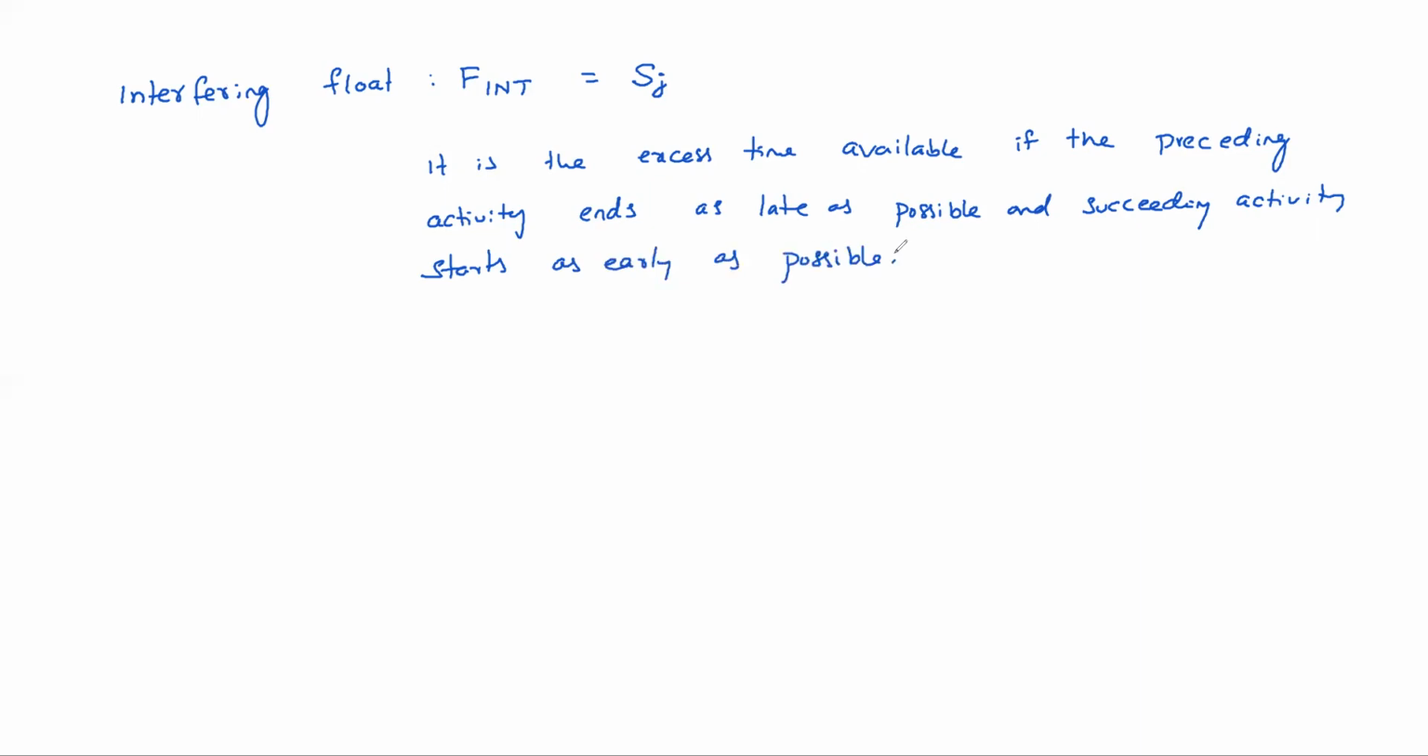Actually, the preceding activity and succeeding activity are connected by the head event, right? The head event of the activity. That's why head event slack is the interfering float.